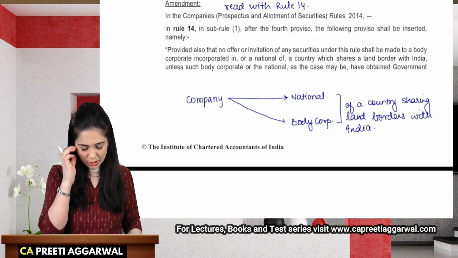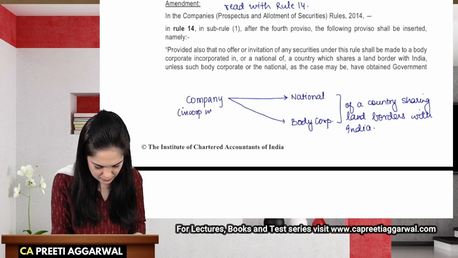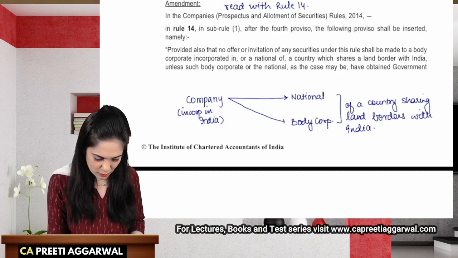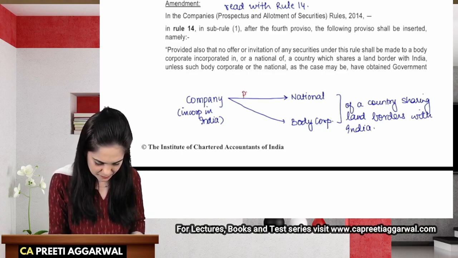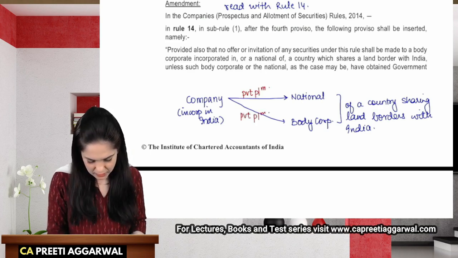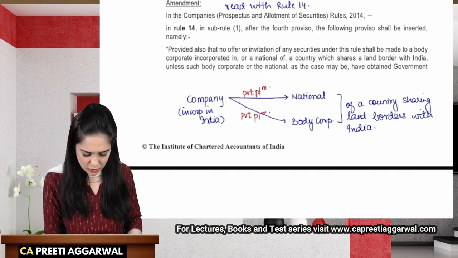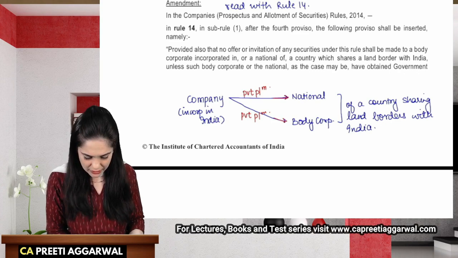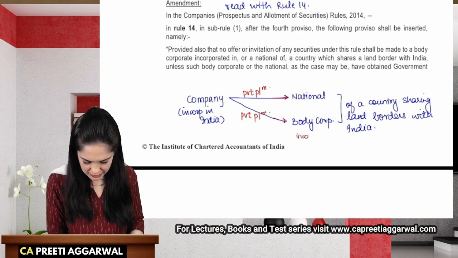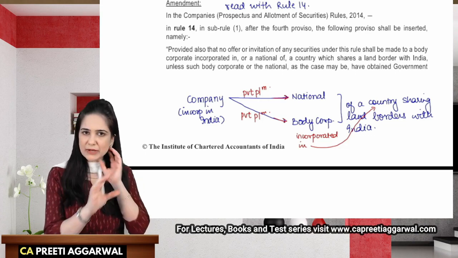Okay, so this is a company incorporated in India. It is giving a private placement offer. Again, private placement. A company is offering securities under private placement to a national or a body corporate incorporated in a country sharing land borders with India. Are you getting the flow?